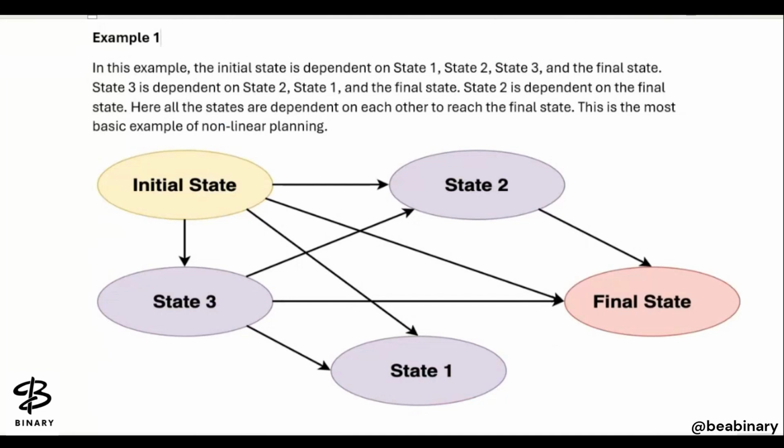Initial state जो है किस पे dependent है? State 1, state 2, state 3 and the final state. And state 3 is dependent on the state 2 and the state 1 and the final state, and the state 2 is dependent on the final state only. Here all the states are dependent on each other to reach the final state. So this is the most basic example of a non-linear planning. It doesn't mean that first we need to complete state 1 only, then we will move to state 2, right, or to move to state 3.